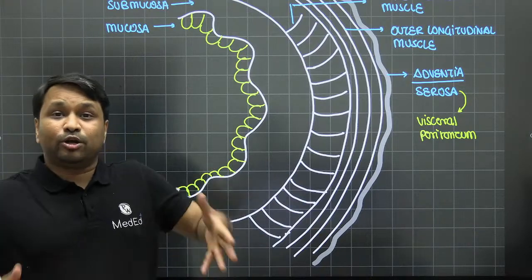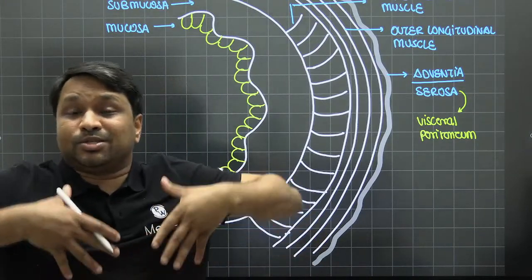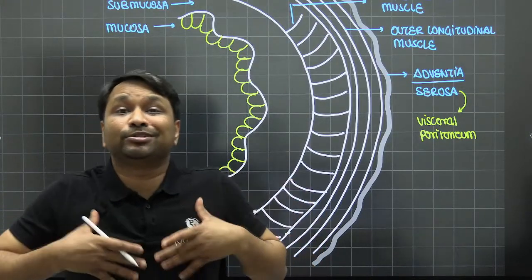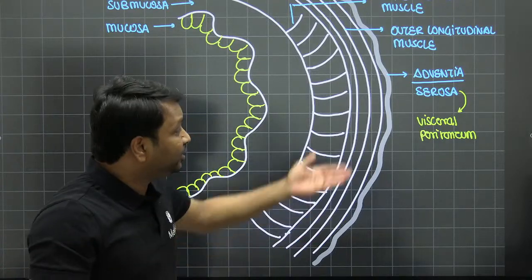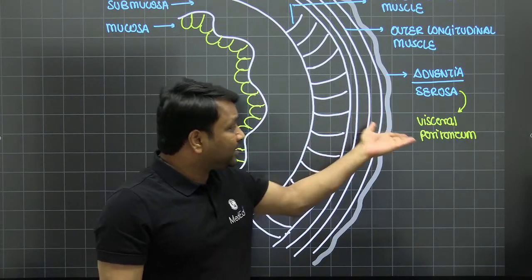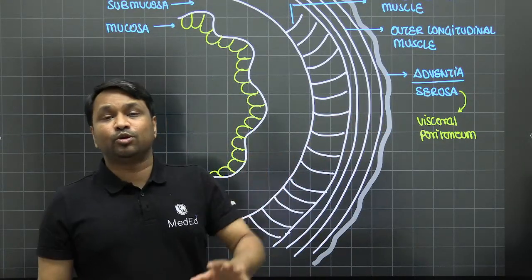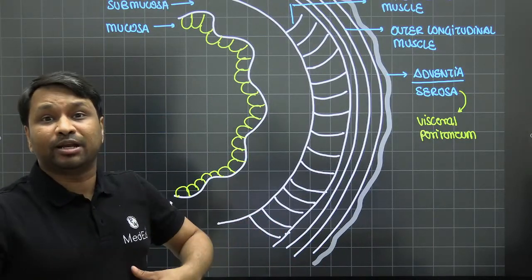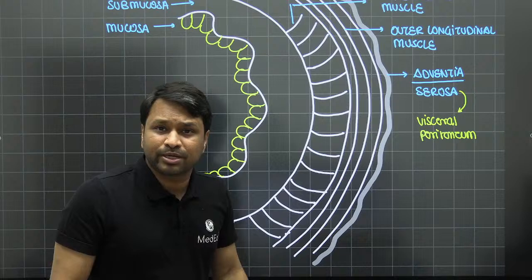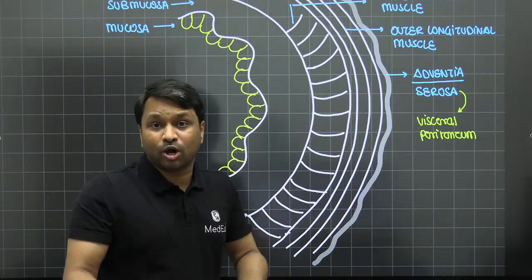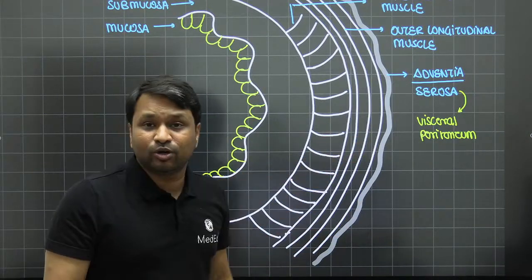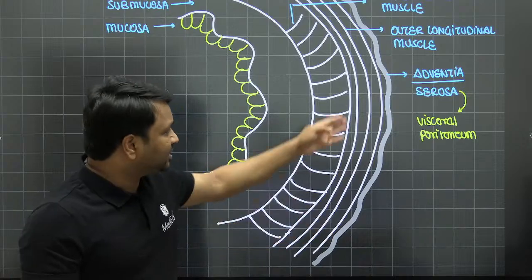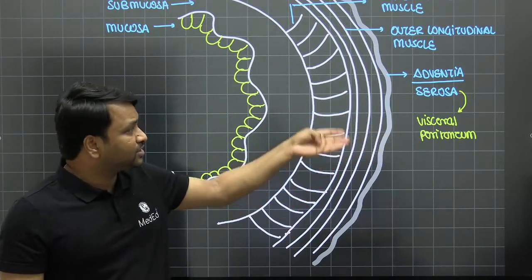And we all know peritoneum is present inside the abdomen, not in the thorax. So the esophagus is in the thorax. So how will peritoneum come in the thorax? When peritoneum will not come, how can you call it serosa? Serosa is nothing but visceral peritoneum. So visceral peritoneum is present only in the abdomen, or the organs which are present inside the abdomen, the intra-abdominal organs. Our esophagus is in the thorax. So in the thorax you cannot have the peritoneal covering on top of it. So you will have only the adventitia, the fibrous layer or the outermost layer of the esophagus is called your adventitia.